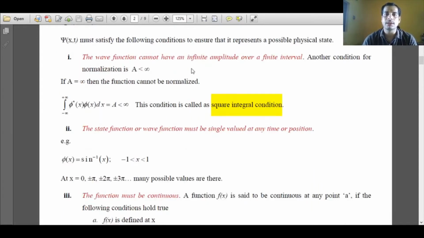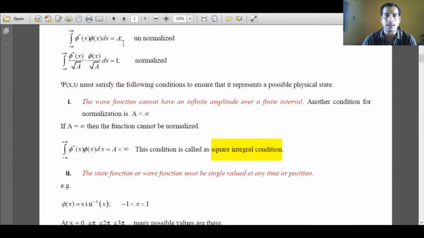The wave function cannot have an infinite amplitude over a finite interval, meaning the wave function must be limited. It cannot have infinite amplitude in a finite interval. What does that mean? If we relate this condition to the normalization condition, suppose our wave function is not normalized, we are getting a value of A. So A should never be infinite. If A goes to infinity, then the wave function cannot be normalized. When A is less than infinity, then only the wave function can be normalized, and this condition is called the square integral condition. This must be satisfied for all state functions or for all quantum mechanical waves.